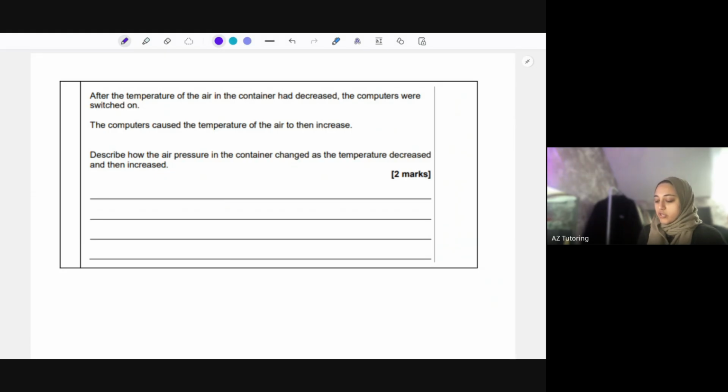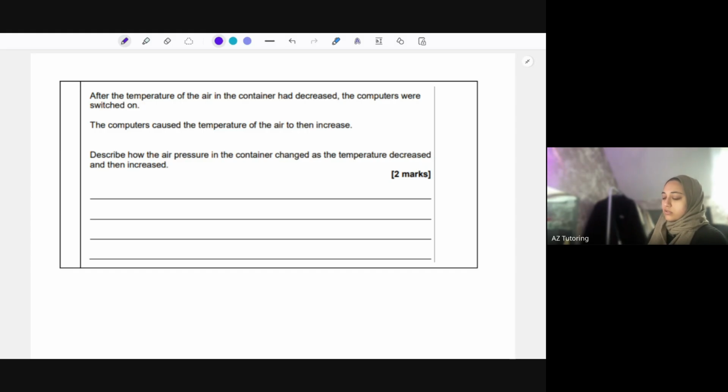After the temperature of the air in the container had decreased, the computers were switched on. The computers can cause the temperature of the air to then increase because it is hot, right? So describe how the air pressure in the container changed as the temperature decreased and then increased.